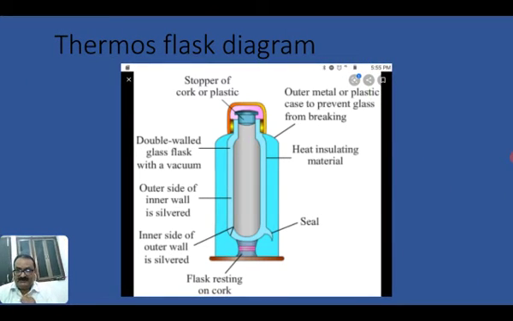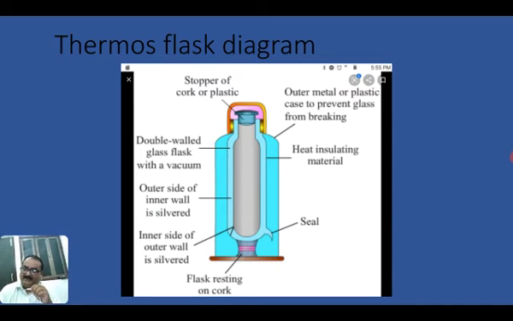Now students, I am going to explain the one device that is called thermoplast. What will happen if we stop all modes of heat transfer: conduction, radiation and convection?